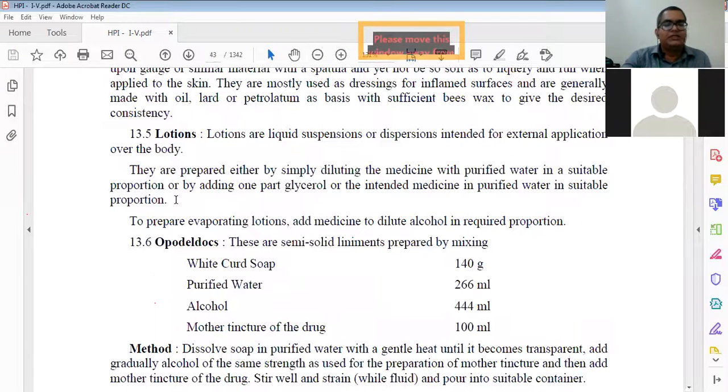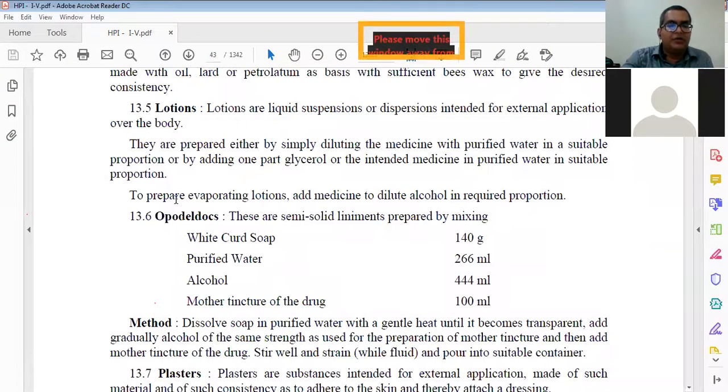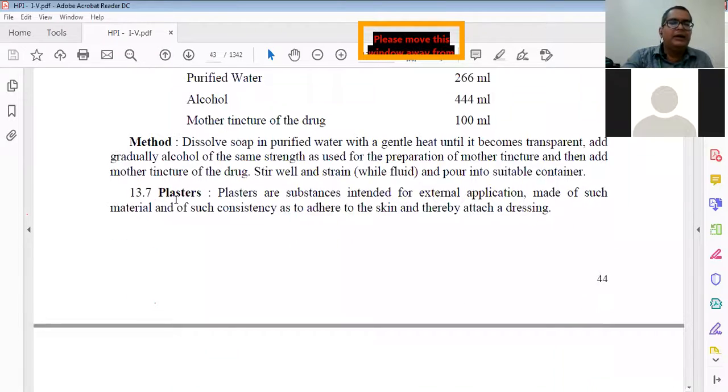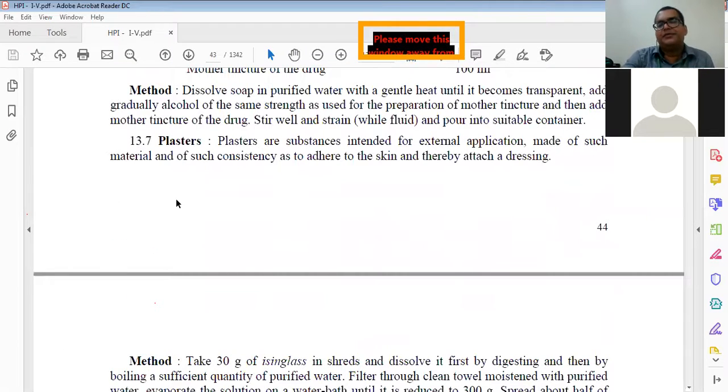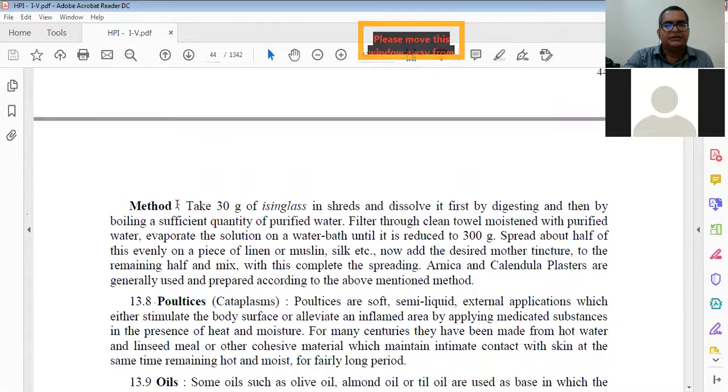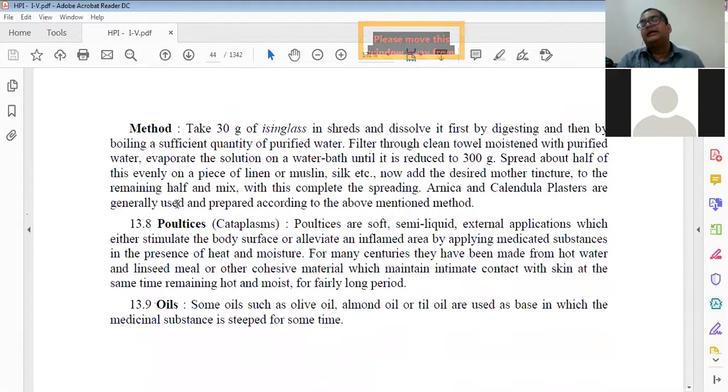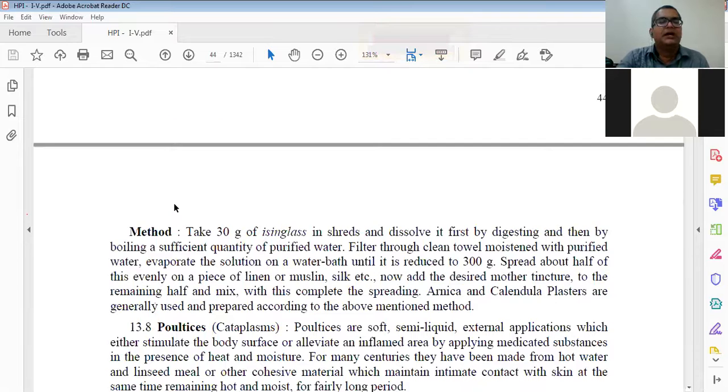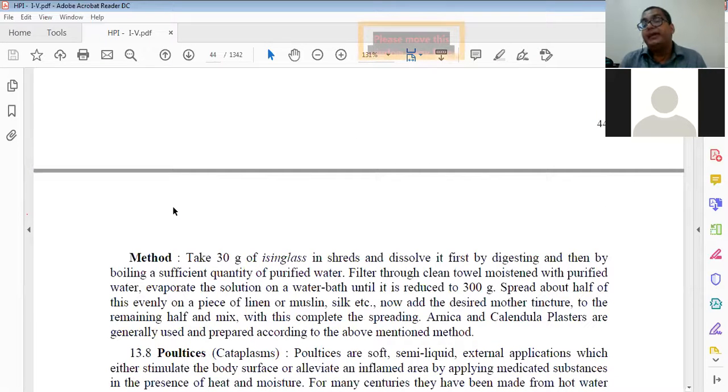Then preparation of lotion is there. Then preparation of opodeldoc is there. It is the same thing; the preparation of opodeldoc is also not there for your practical. Then plasters, we have talked about the different types of plasters. Plaster is also given, so it may happen, because it is given in your HPI. We have already discussed it in our Mendel book, but this may come in your theory question paper. So remember what theory part is given in your HPI.